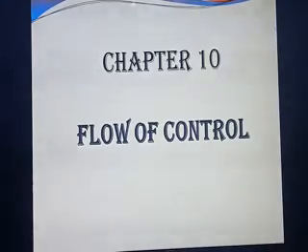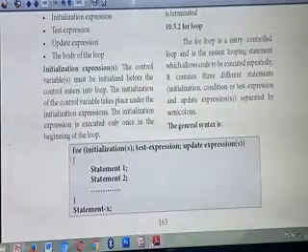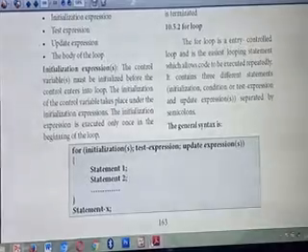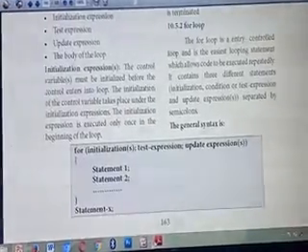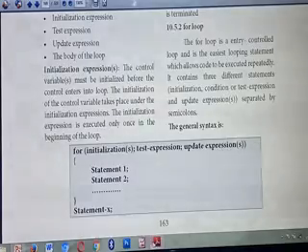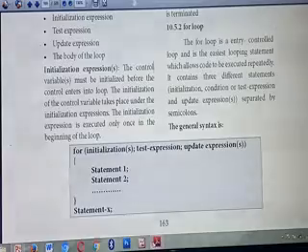Okay. Today we are going to study the for loop. This for loop we call an entry control loop. What do you mean by for loop? The for loop is an entry control loop. An important question. And also we can say the for loop is the easiest loop.